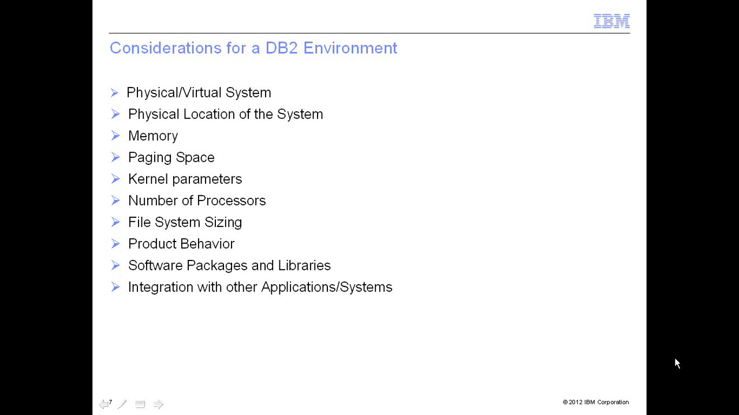Physical location of the system is very, very crucial, because the network speed matters based on the physical location of the system, and who are the audience who are accessing the system. Based on that, please keep this as an important consideration.